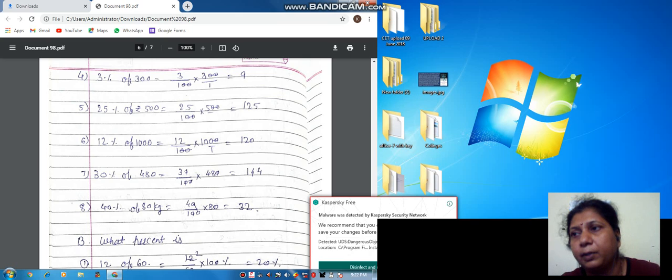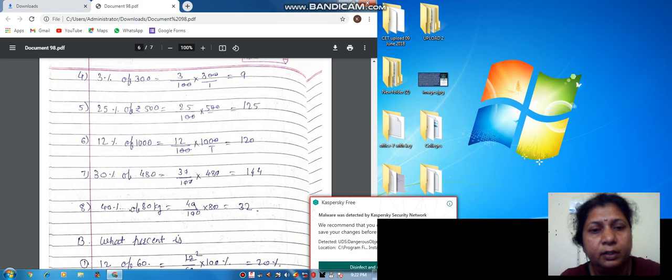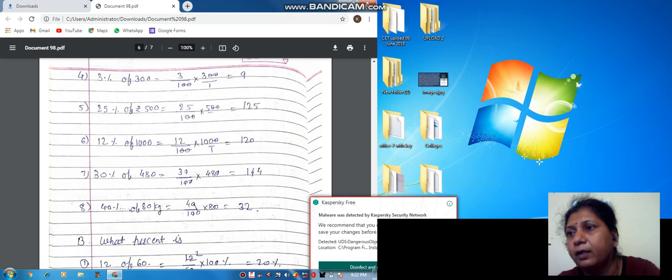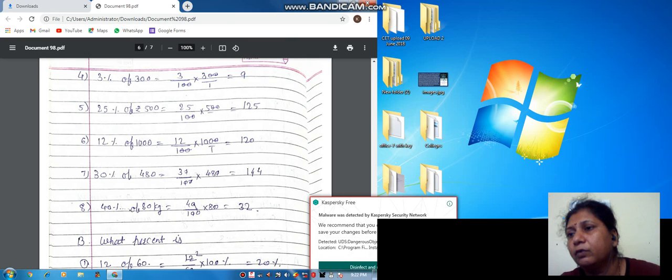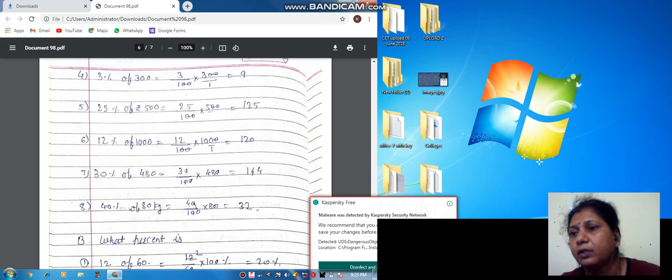48 multiplied by 3. Okay. So just 1 minute. 48 multiplied by 3 we get 144. So if we take 40% of 80, then we get 40 upon 100 multiplied by 80, we get here 0 0 will be cancelled and 8 fours are 32. Get it? Now next,